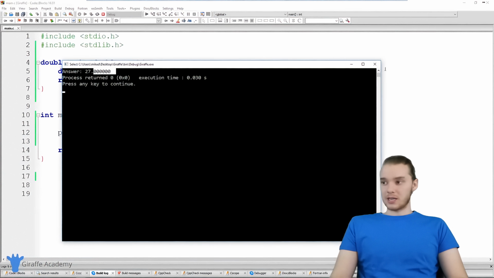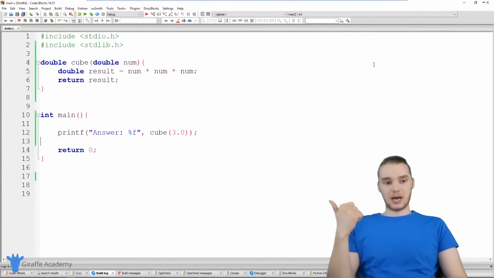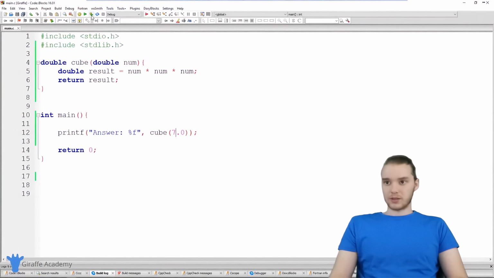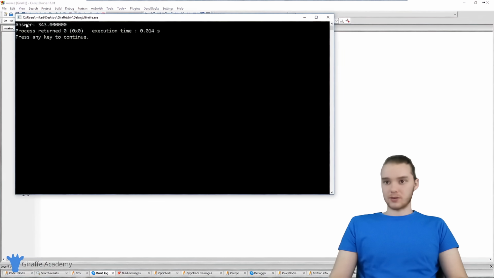So 3 cubed is 27. 3 times 3 is 9. 9 times 3, 27. So looks like our cube function works. Let's try it with another number. Why don't we do 7? So let's run this again, and we get 343.